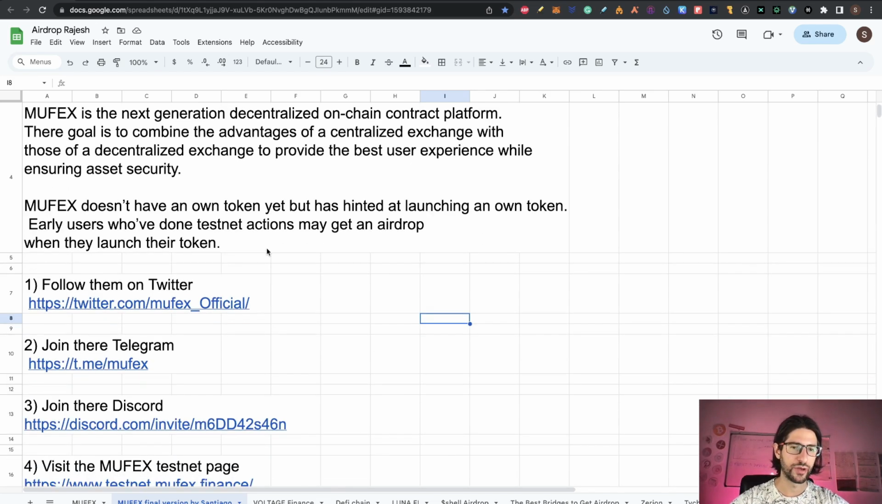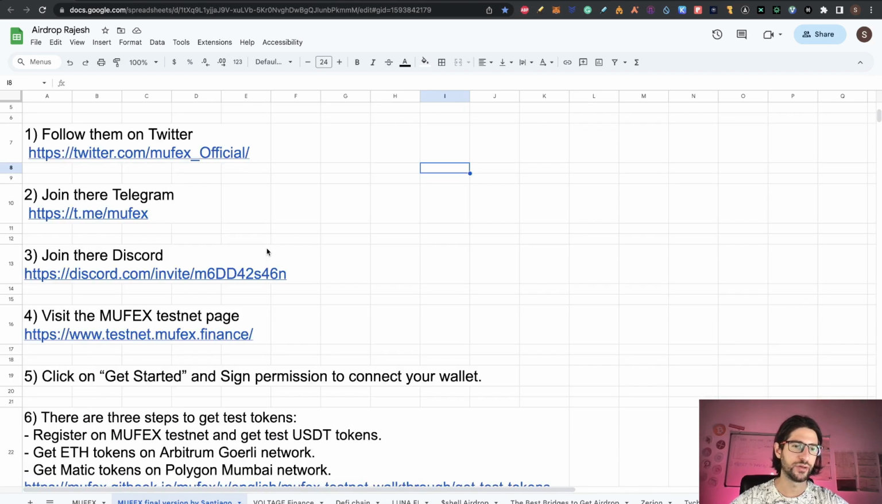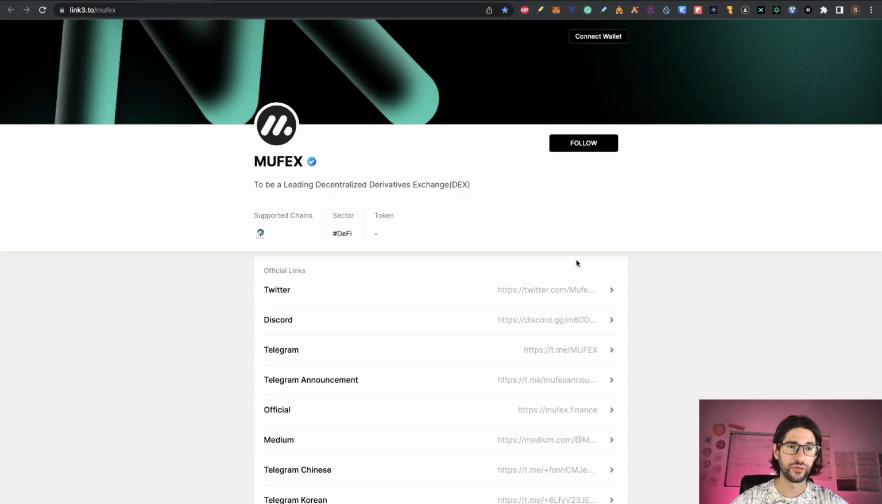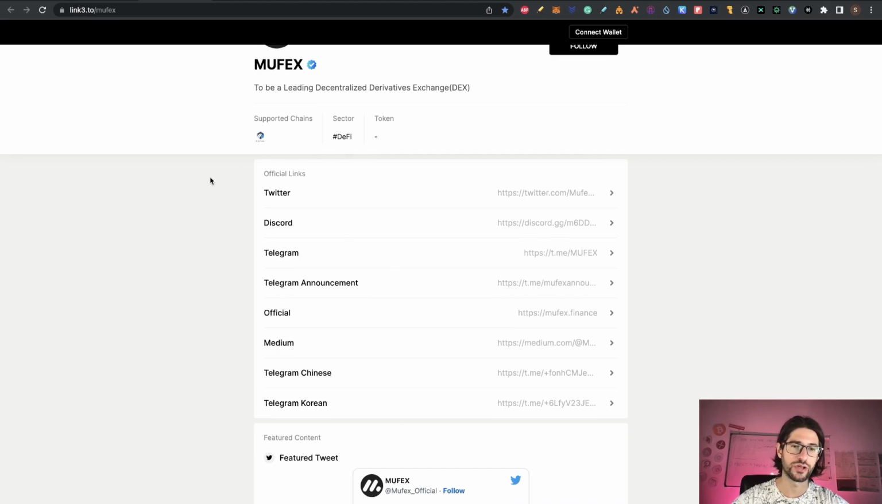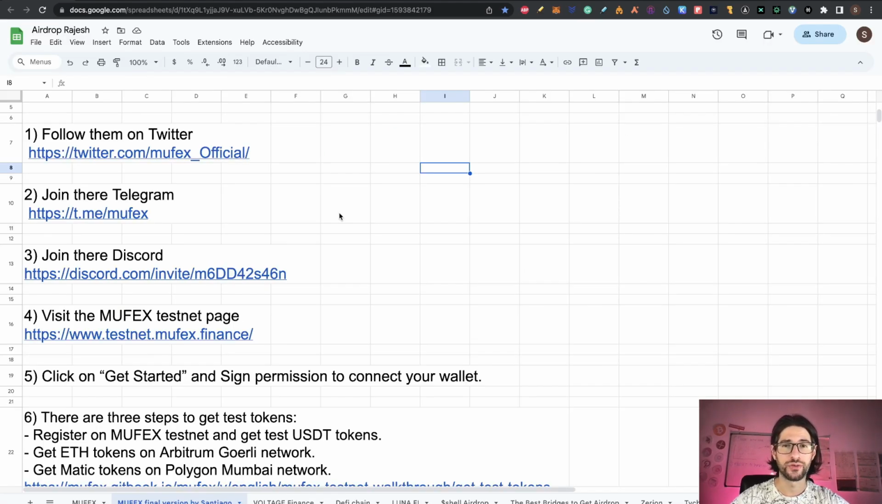Now going to the step-by-step, the first three steps in this case are optional, but I put them here to follow them on Twitter, follow them on Telegram, and follow them on Discord. In this case you have the three links, so here you will have all the links. One that maybe is very interesting is the Telegram announcement, so you will have all the announcements directly in that Telegram group. Since you are doing this airdrop, I would recommend you follow the Twitter and Discord so you are up to date with everything that may happen for this airdrop.